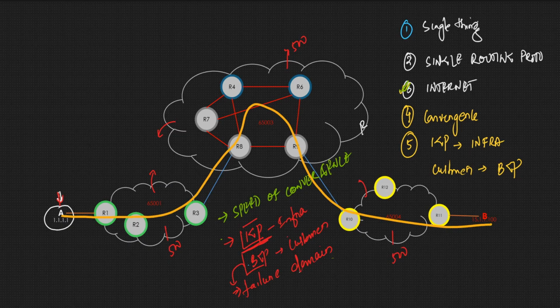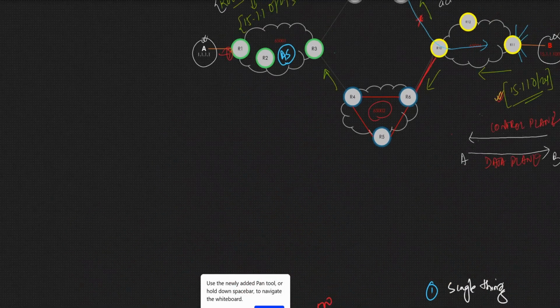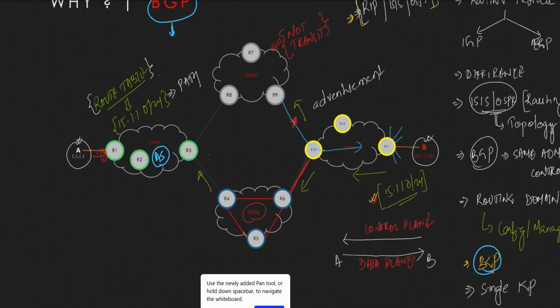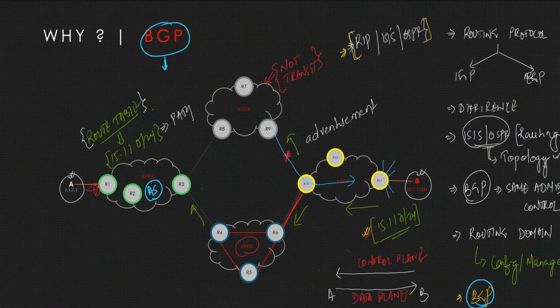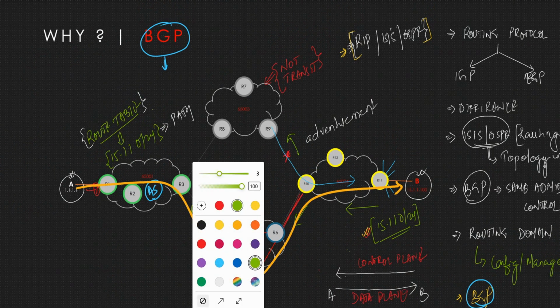So going back to the previous topology, right? The previous discussion point. Now what we want, the requirement, is from this perspective: we do not transit this autonomous system. So what protocol will we have? We have BGP.